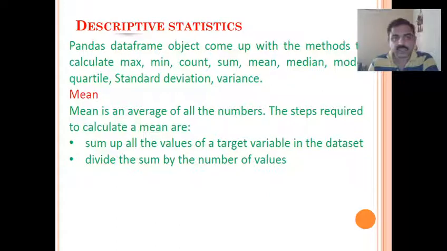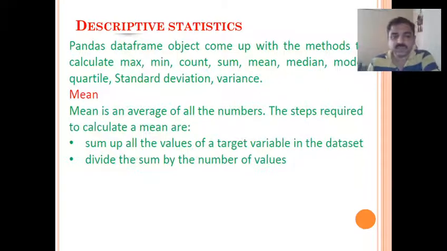Under descriptive statistics, the pandas data frame object comes with methods to calculate maximum, minimum, count, sum, mean, median, mode, quartile, standard deviation, variance, etc. So what are all these? Let us see one by one.